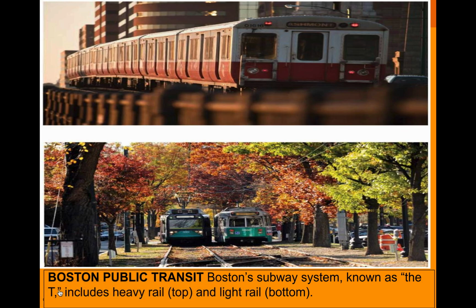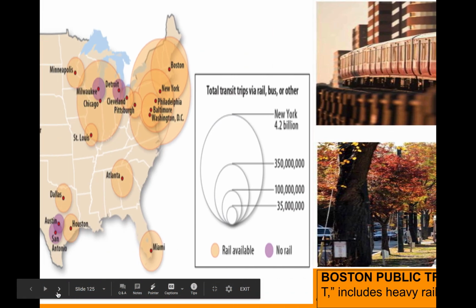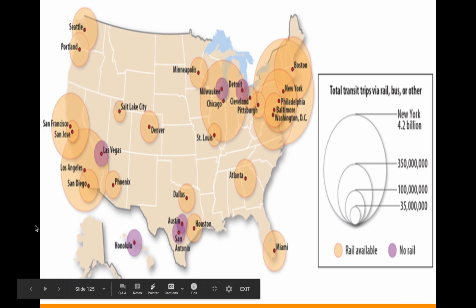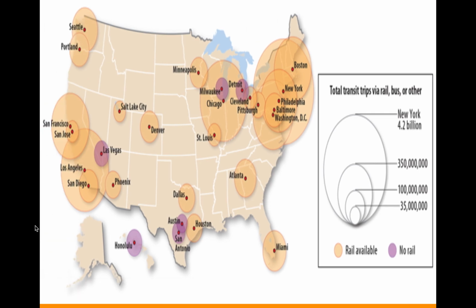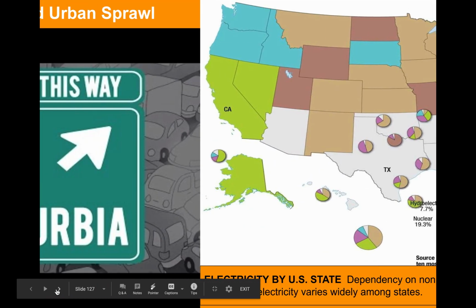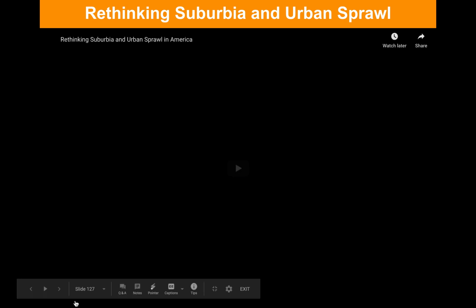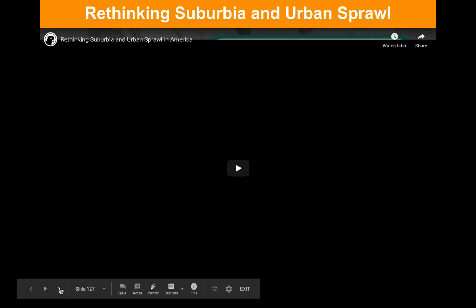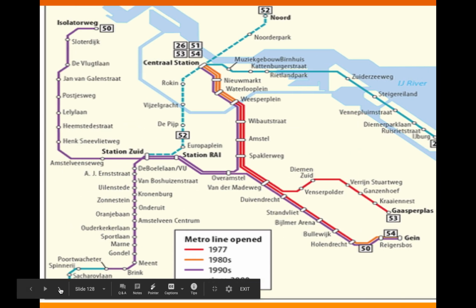There's the mass transit known as the T in Boston. We can see mass transit found throughout the United States. There's energy. All right, and if you want to look at a video, slide 127. And then again, metro lines.